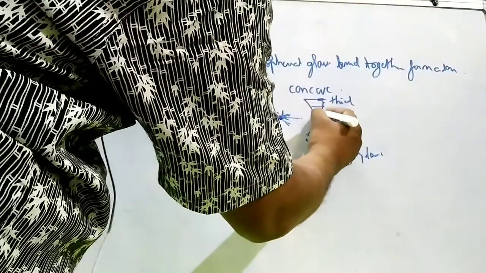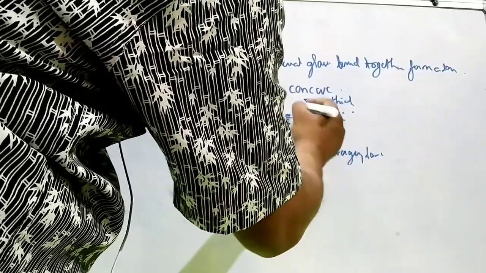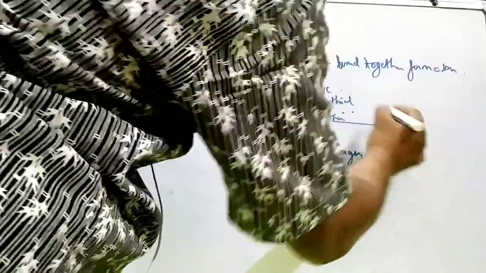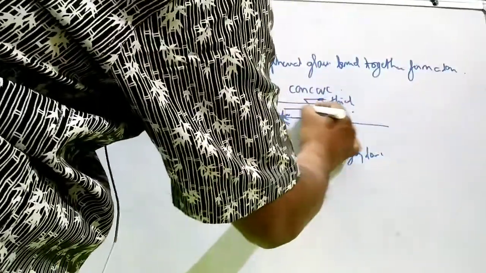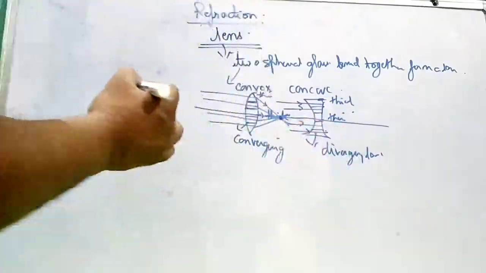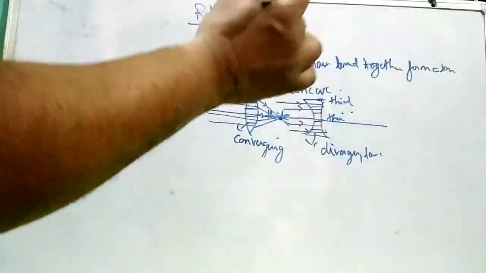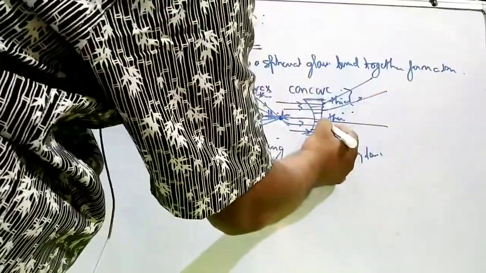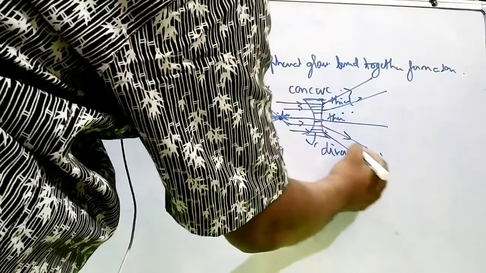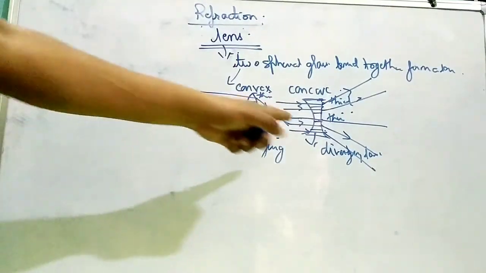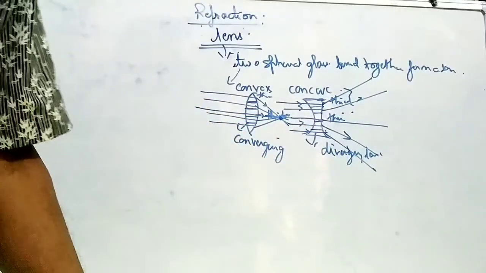Similarly, this concave lens is again a combination of several prisms. The ray of light passing through the glass slab in the middle will pass straight. These are again parallel rays striking the surface. After refraction, they have a tendency to move towards the base. The upper prism has its base in the upward direction, but the lower prism has its base in the lower direction. So they diverge in different directions after passing. That's why this lens is called a diverging lens.